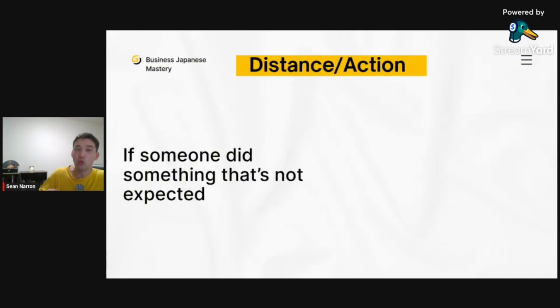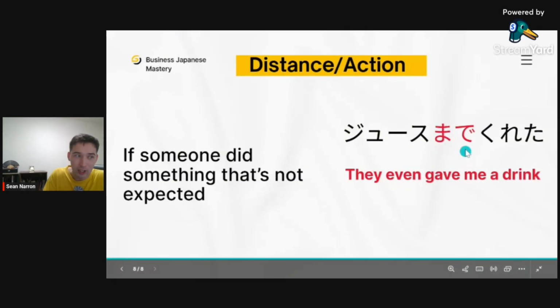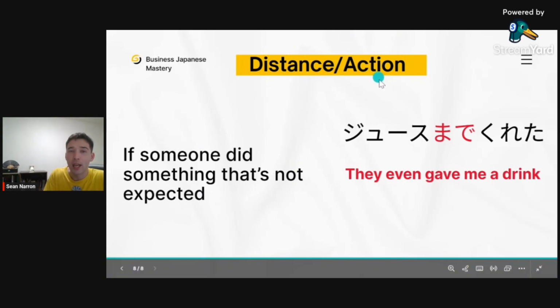So he's doing more, right, than I expect. I didn't order it, I didn't ask for it, but he just gives it to me as a thank you, right? So you can say they even gave me a drink. Juice made kureta. He even gave me a drink. Okay. It could be something else like, this person even let me use his car. Kuruma made tsukawasete moratta. Made. Okay. So again, it can be distance and action.